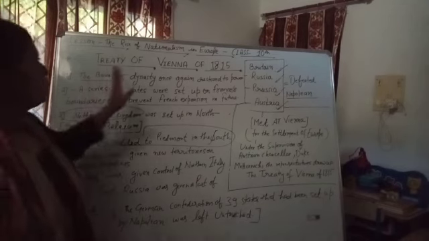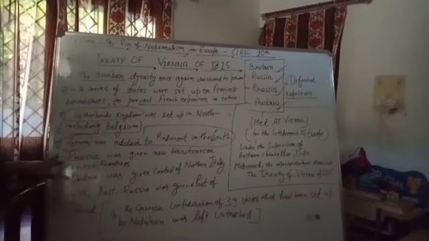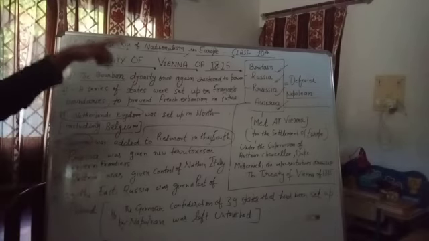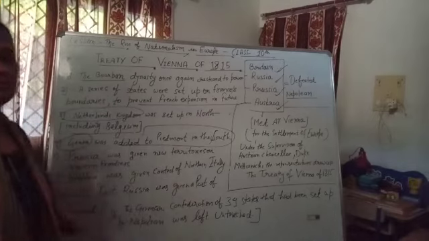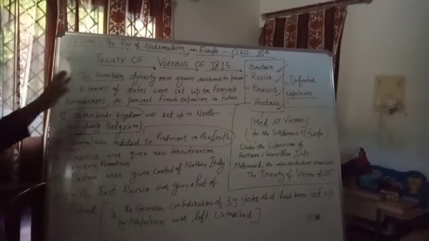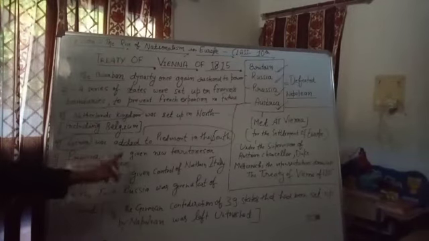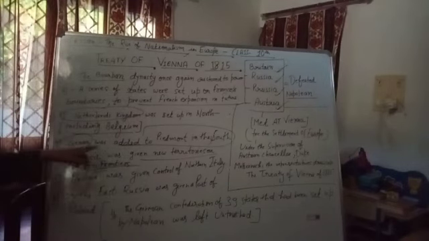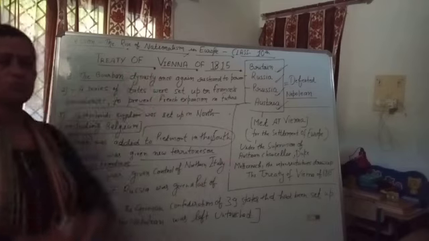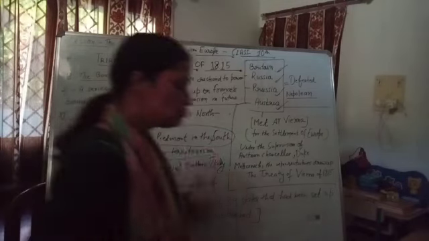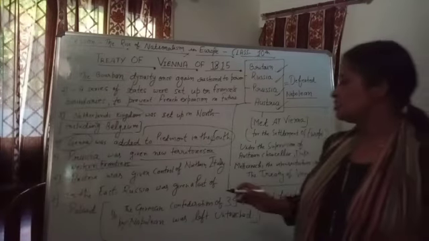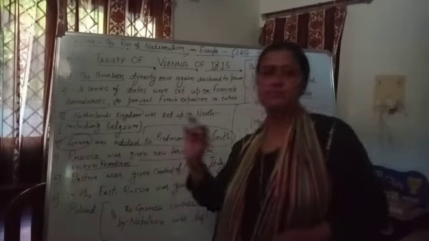The fifth point of the Vienna Treaty of 1815, Prussia. Now they talk about their own territory. As we know, Britain, Russia, Prussia and Austria were the four European powers who became part of the Treaty of Vienna 1815. Now Prussia was given new territories on the western frontier. So Prussia has its own set of territories, on which side? On the western frontier.